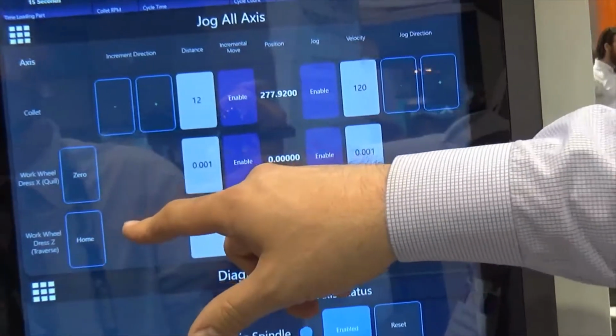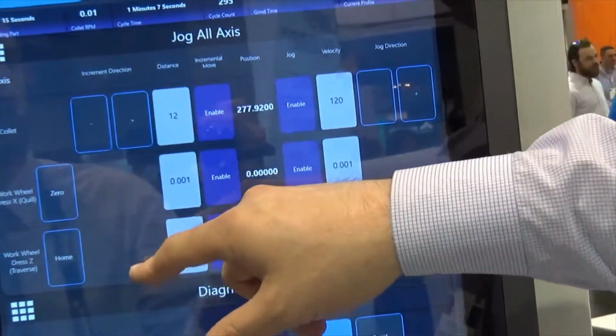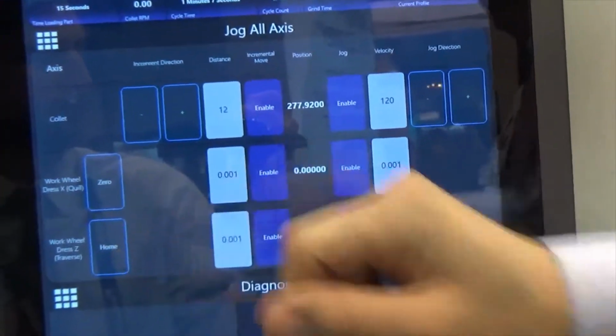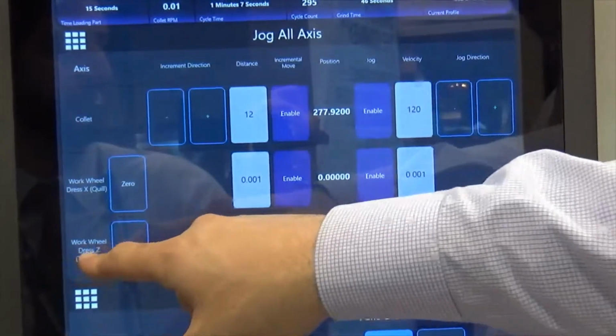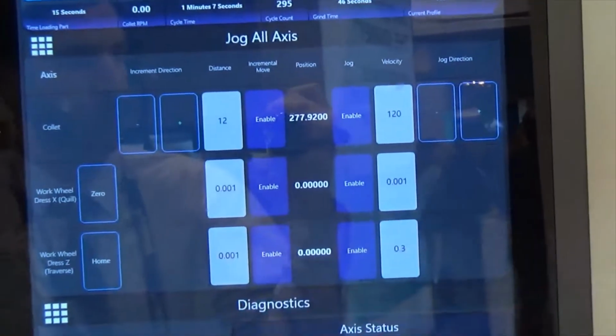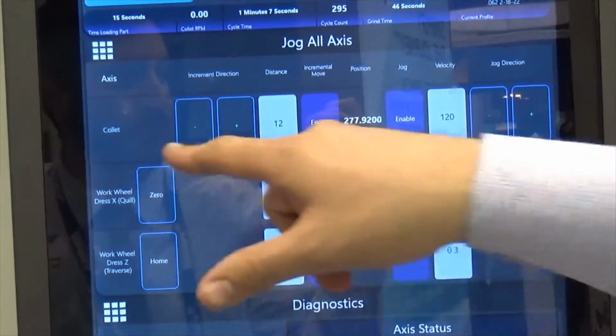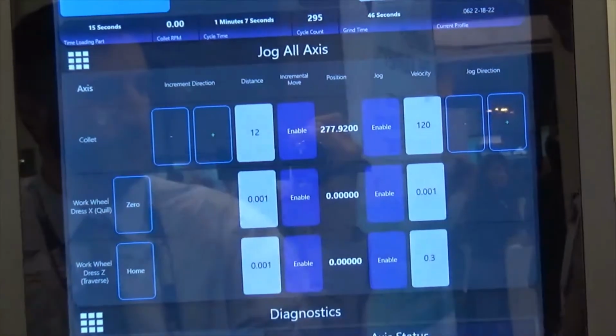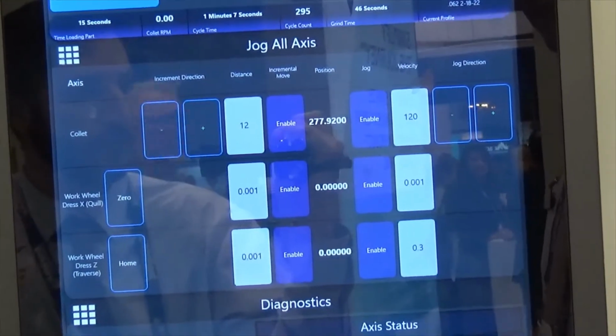For both the X and the Z, you have the 0 and the home position. So you'll utilize the home when you turn the machine on. You'll home your Z axis. If you wish to zero out your X axis for your quill, for your depth, you do so there.